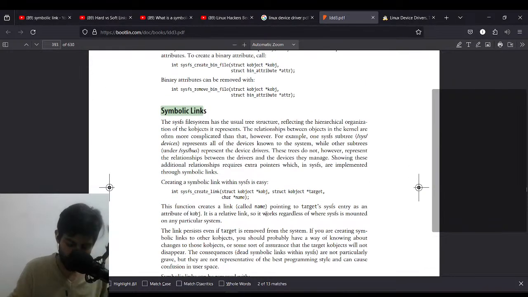It's 375, 370. We have a whole chapter dedicated to this one. 374, 375, symbolic links. Now I got it. Alright. Where my highlighter is. Gonna need that one.